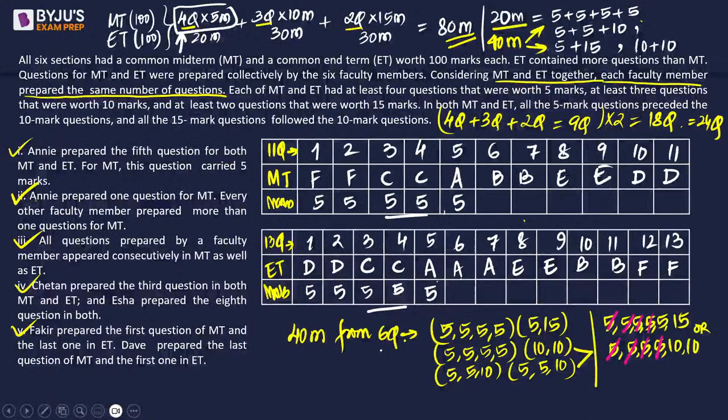And F is definitely going to prepare 15, 5, 15, 5, 20, 20 marks का question, right? डी का भी 20, 20, बी का भी 20, 20, ई का भी... होल्ड ऑन, नहीं, marks by every faculty they can be different, right? Very much possible.